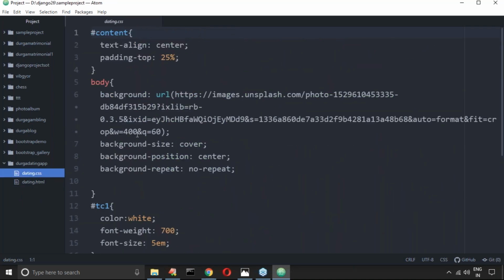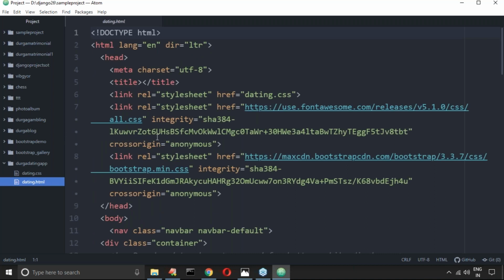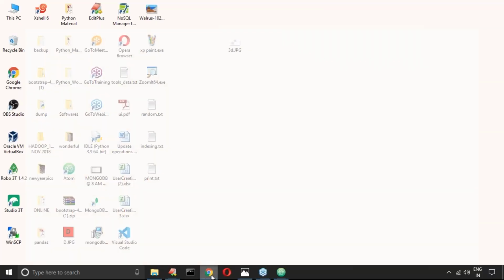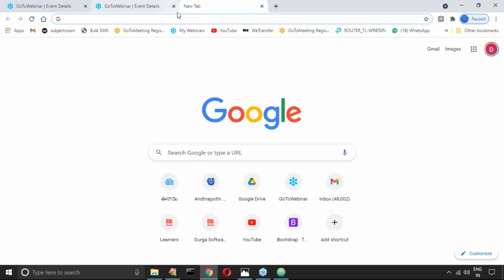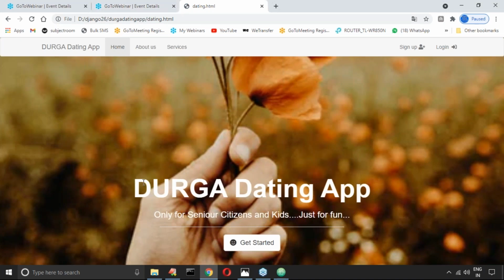So this is the CSS file I had. This is my own CSS also. I wrote something like this, okay, don't worry at all. So now my question here is, sir, how does it look? Now observe this carefully, right? Just have a look once. Durga dating app, only for senior citizens and kids, just for fun.